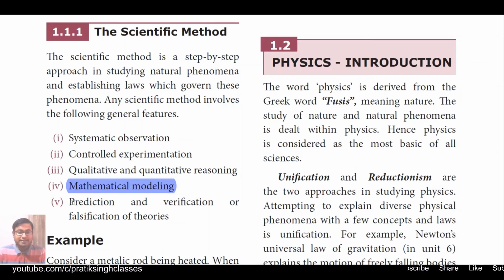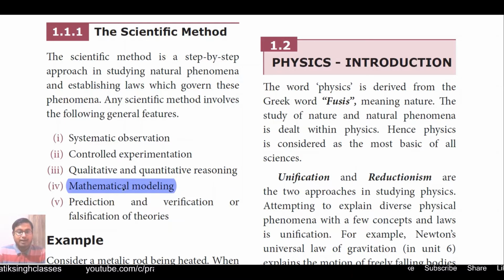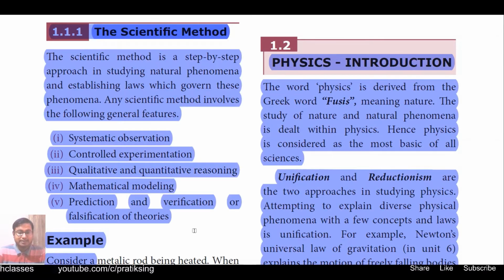Then prediction and verification or falsification of theories. After all these steps 1 to 4, we try to find out the prediction of doing any experiment, or if any prediction is already made, whether it was true or we have got something new that makes it false. So that is the scientific method of studying science in a step-by-step manner. Here an example is given. Let us see what it is.